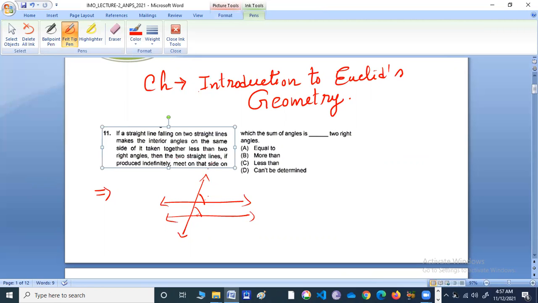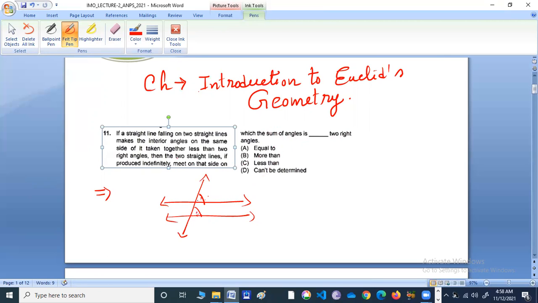Then these two straight lines, if produced indefinitely, meet on that side on which the sum of the angles is less than two right angles, because they should be parallel.